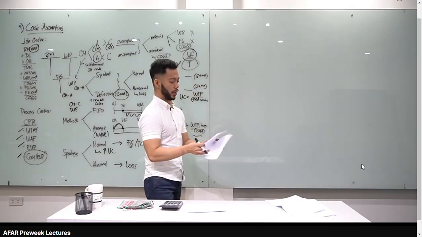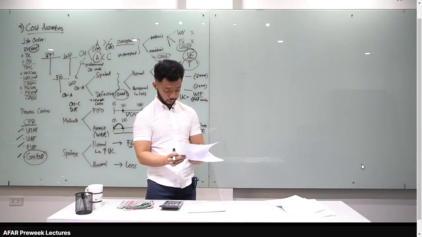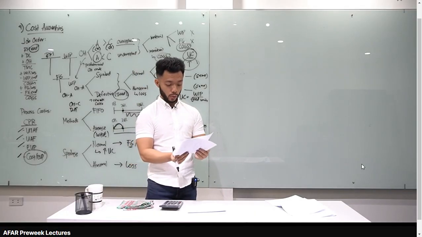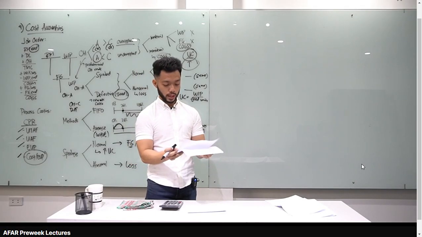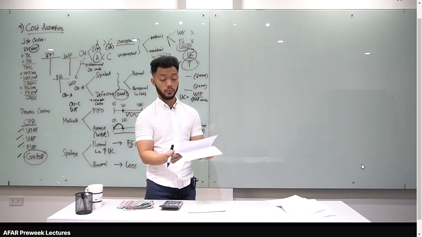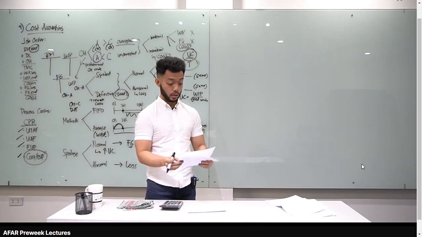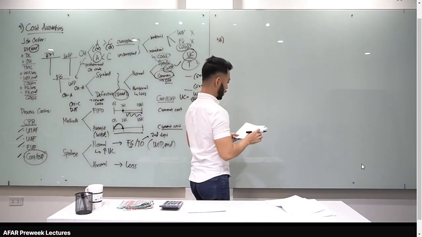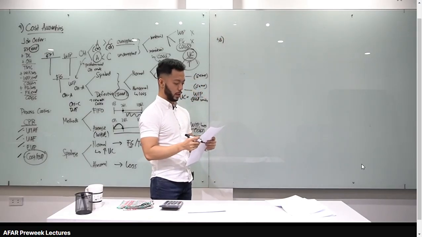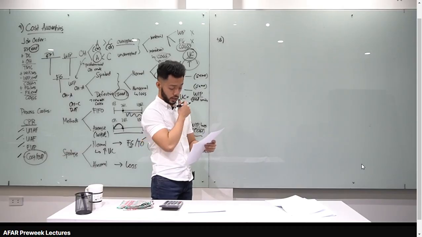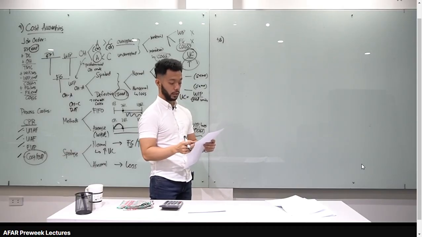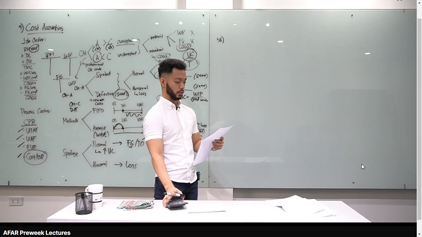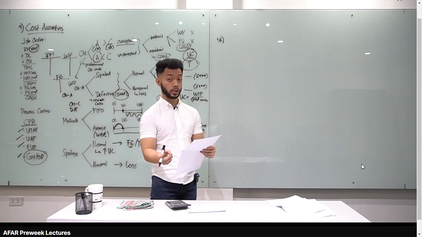Okay, let's go to number 58, problem solving for process costing. The question: what is the total cost assigned to goods transferred out using weighted average and FIFO? So two are being asked. The following information is available for ABC for the month. We have started, beginning work in process, normal spoilage, abnormal spoilage, ending, transferred out, beginning work in process cost, and current cost. All materials are added at the start of production, and the inspection point is at the end of the process.